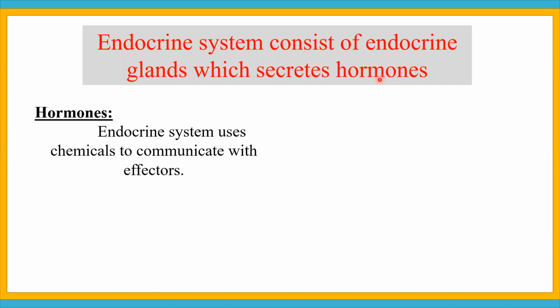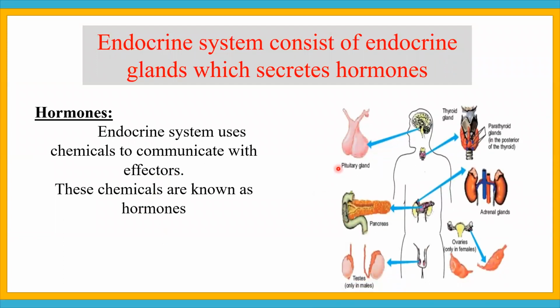Endocrine system uses chemicals to communicate with effectors. Effectors are the body parts which receive messages from the coordinators and produce response. In case of endocrine system, effectors are nephrons, bones, and liver. These chemicals are known as hormones.